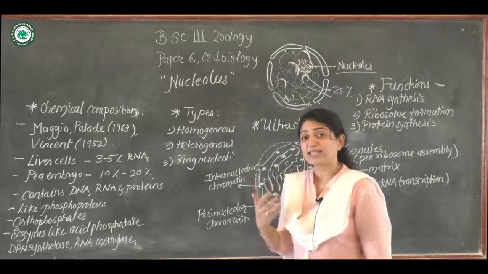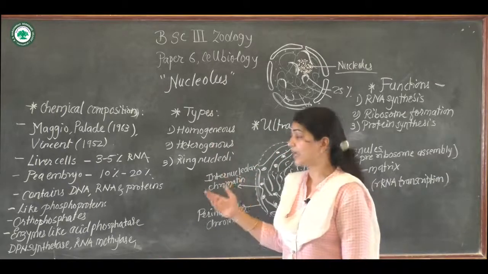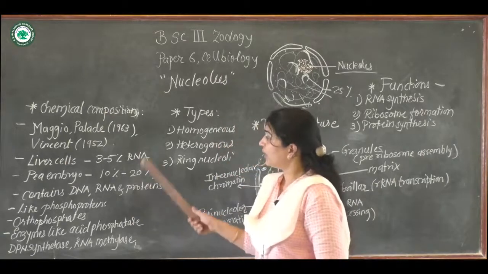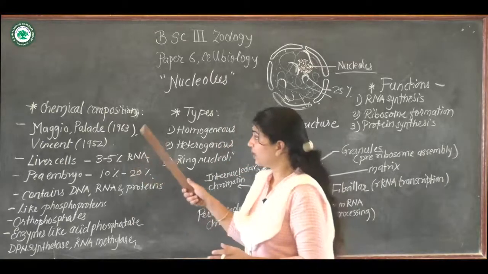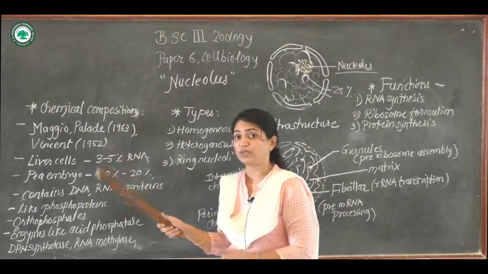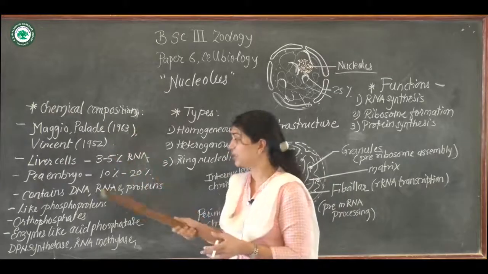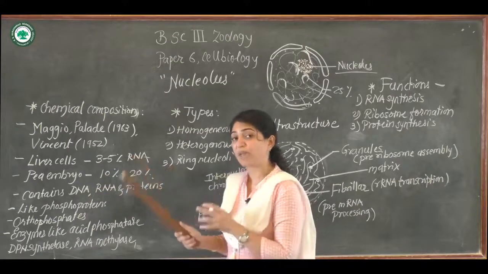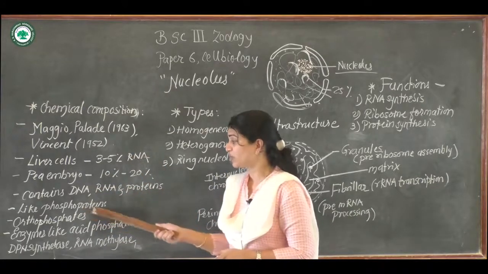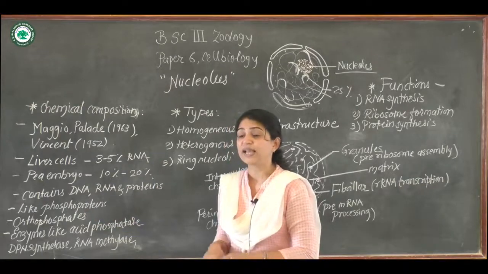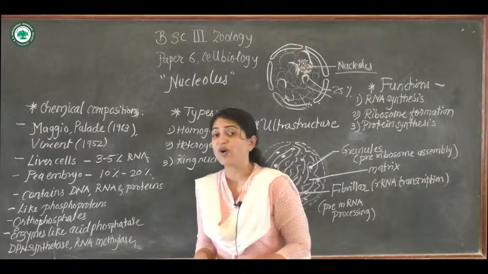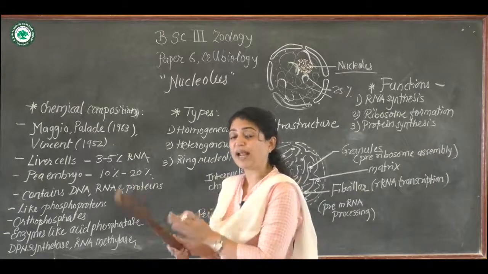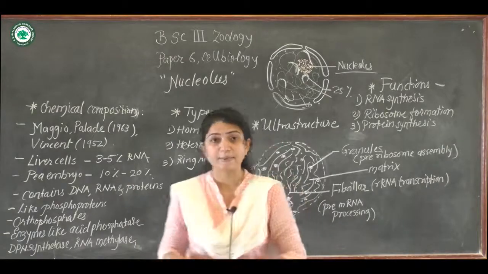So the chemical composition of the nucleolus contains DNA, RNA and proteins with the help of some enzymes, also phosphoproteins and orthophosphates, which carry out synthesis of ribosomal subunits, which further helps to carry out protein synthesis.